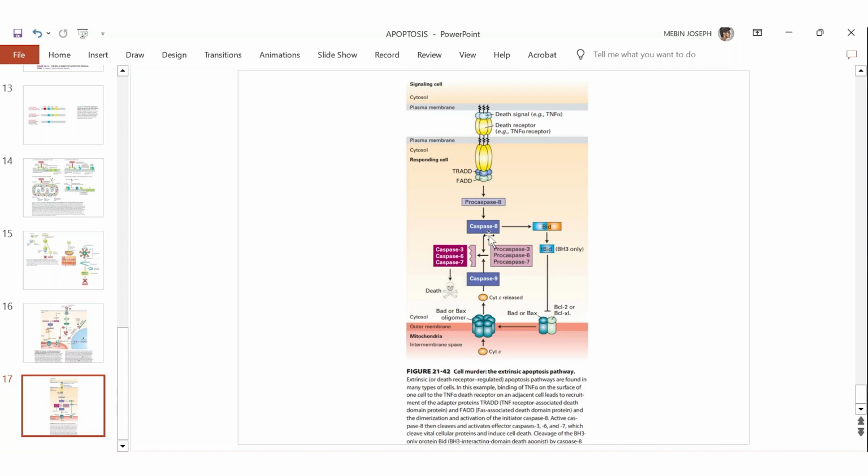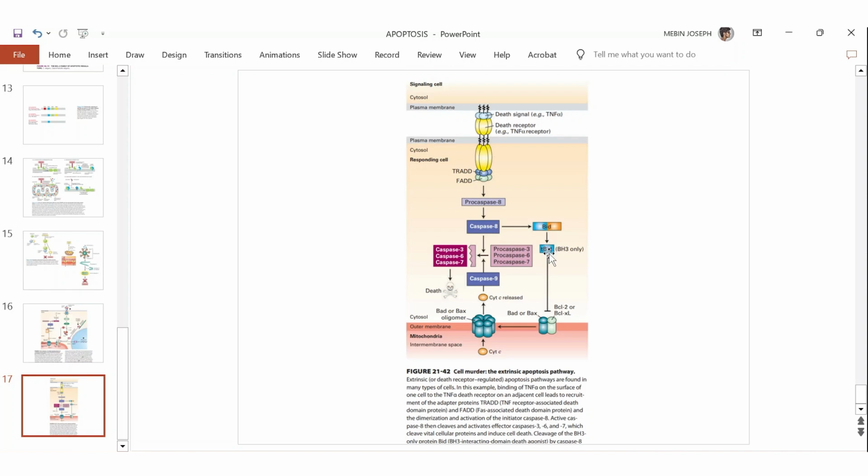So apart from activating all the effector caspases, caspase 8 also cleaves a BH3 family protein called BID, but only the small portion, that small portion is called tBID. And tBID is a small portion of BID, and BID is actually a BH3 family protein or BH3 only protein.